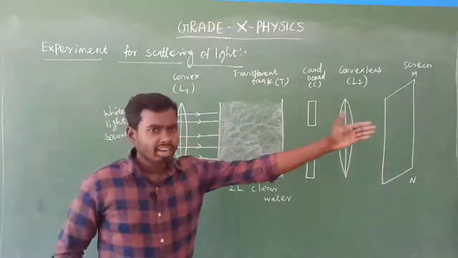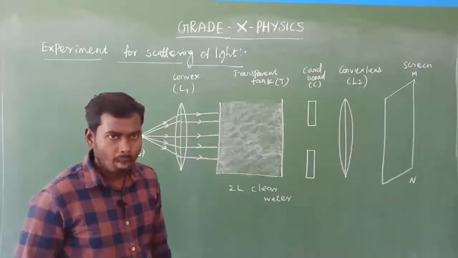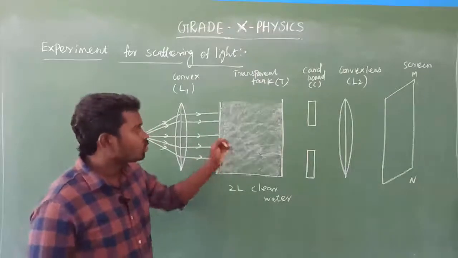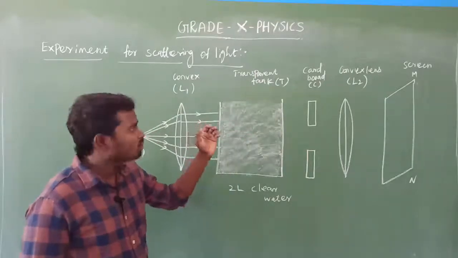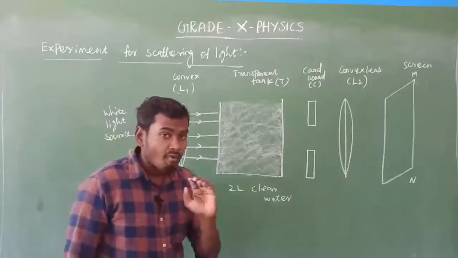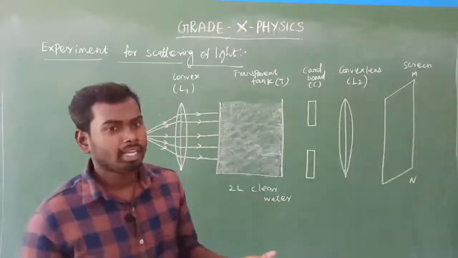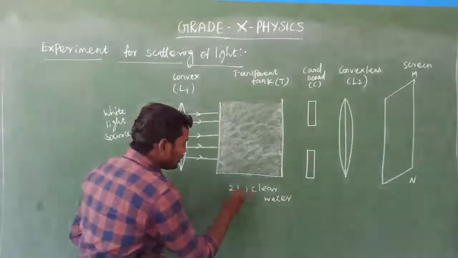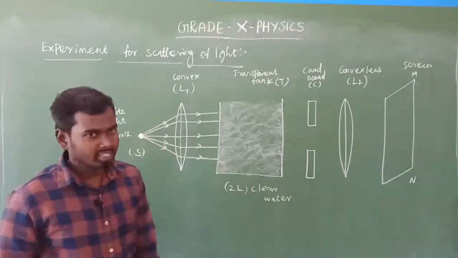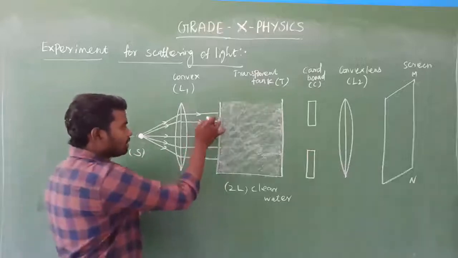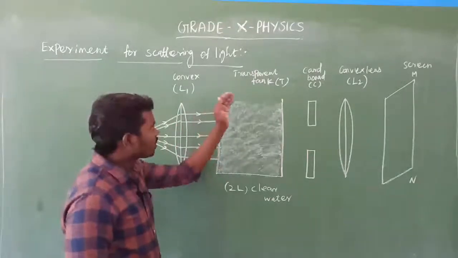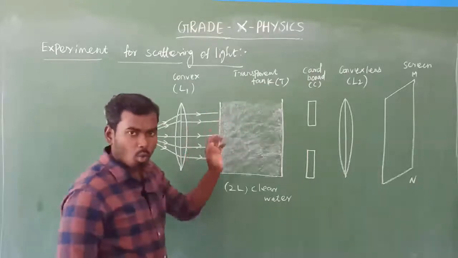In which light travels, because that is a transparent medium. Am I right? Yes. So already we have filled this transparent tank with water. Water is also one of the transparent mediums. That is clear water, 2 liters of clear water, isn't it? Yes. So this whole parallel beam of light rays falls on the surface of the transparent water tank.